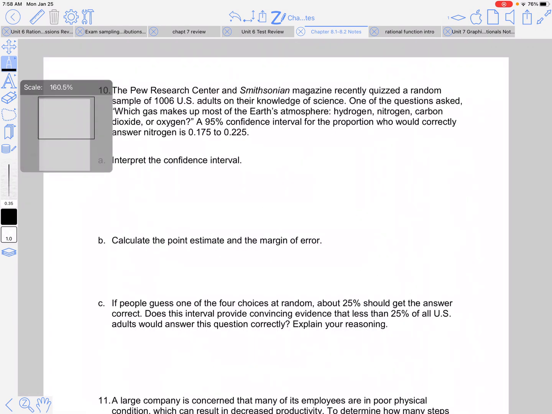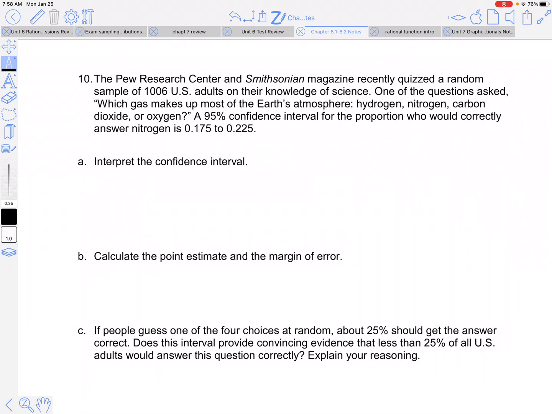Okay, so a few more practice problems on confidence intervals before we go on to margin of error. All right, so read through this question if you haven't already. Okay, so we're going to interpret this confidence interval. So they tell us the confidence level right there. We have our interval, and then we have context, right? So we're set to go.